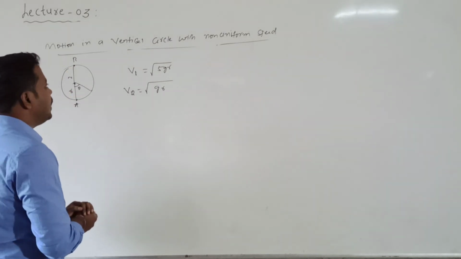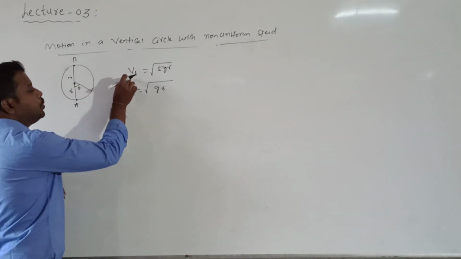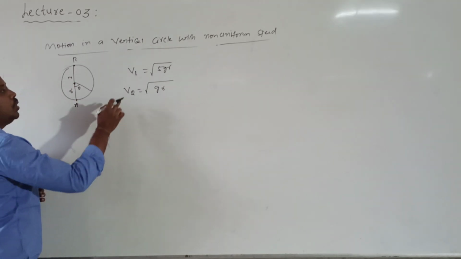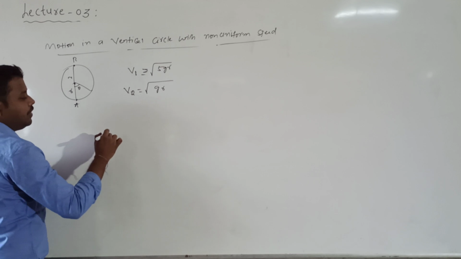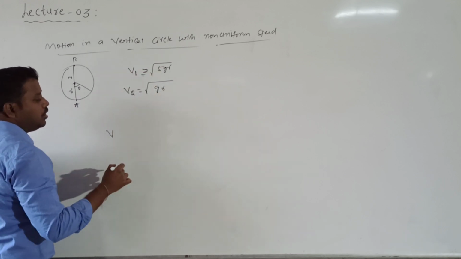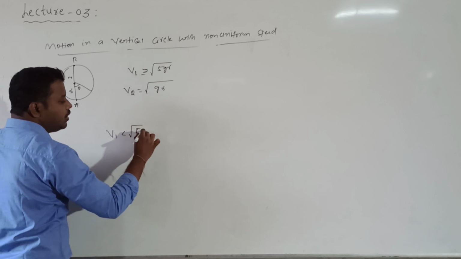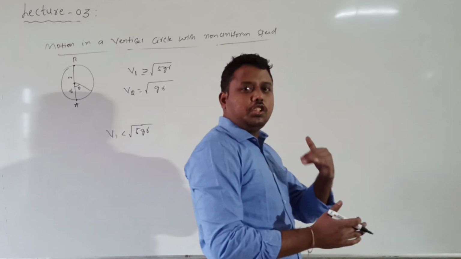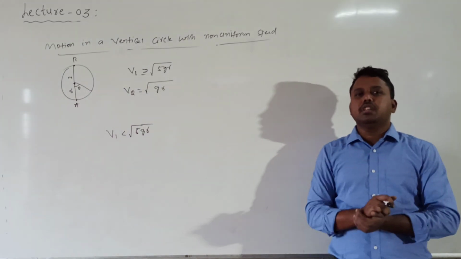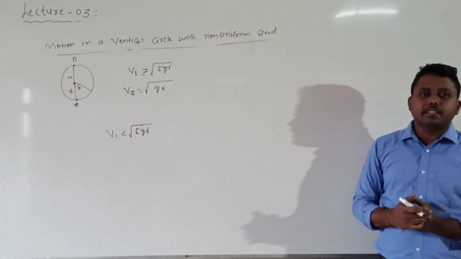So for the body to execute vertical circular motion, the conclusion is that at the lowest point the velocity should be greater than or equal to root over 5 g r. But the velocity may not always be greater than or equal to that. So if the velocity is less than root over 5 g r, what happens? Whenever the velocity at the lowest point of the vertical circular motion is less than root over 5 g r, there are two possibilities.